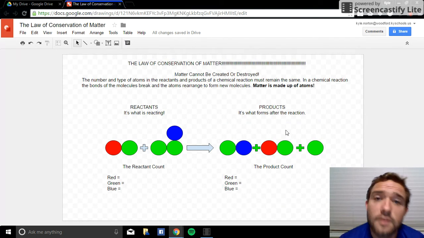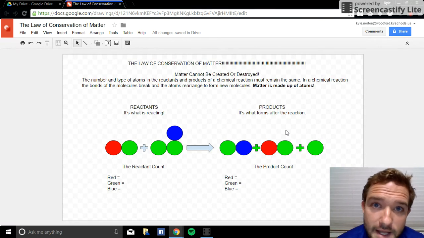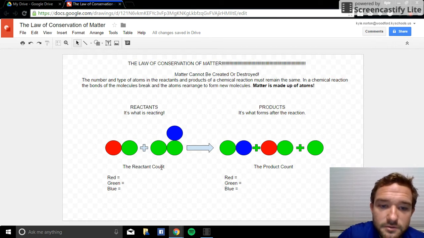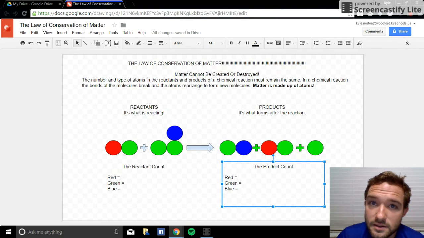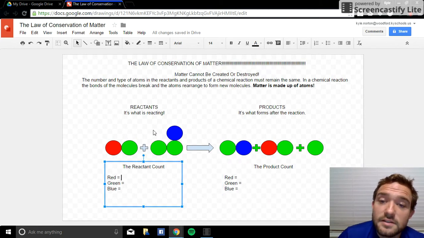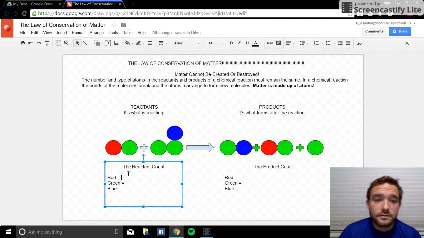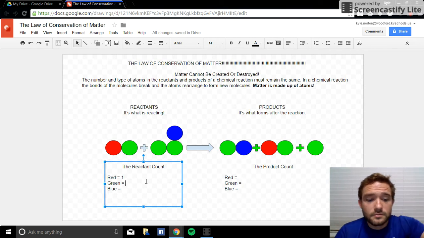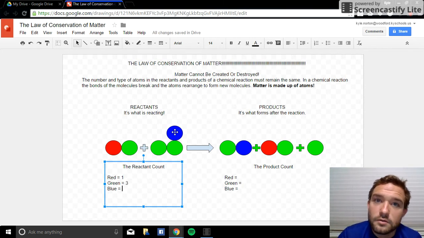So how do we know if it obeyed the law of conservation of matter? Well, we can't have destroyed matter, which means we can't have destroyed atoms. And the way to figure out if the equation obeys the law of conservation of matter is to count up the atoms in the reactants and compare them to the atoms in the products. So let's do that. I've made the reactant count down here and the product count down here. I highly suggest you do that when you have an assessment, assessments that are coming soon, just to let you know. The left side of the equation has, count them, 1 red, that's right there, 1. It has 1, 2, 3 greens, 3. And it has 1 blue.